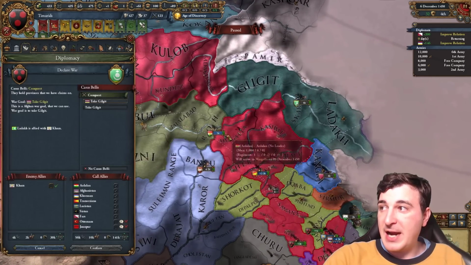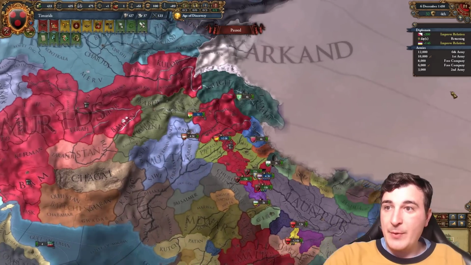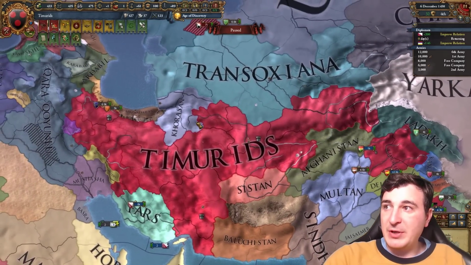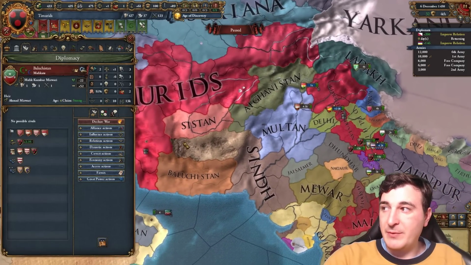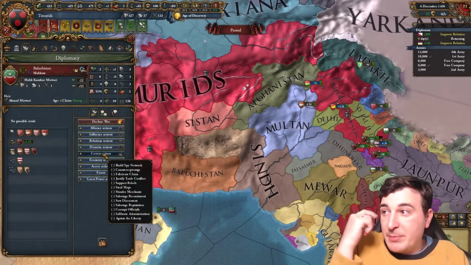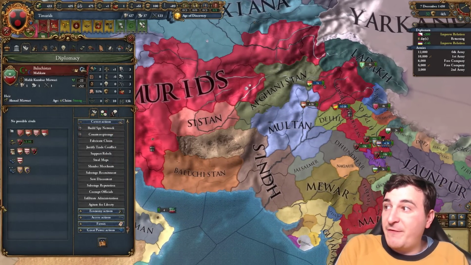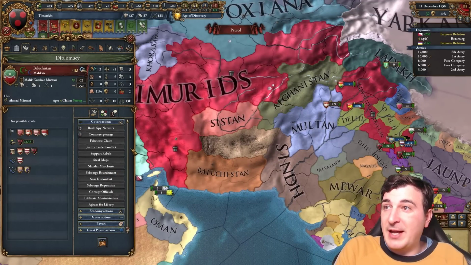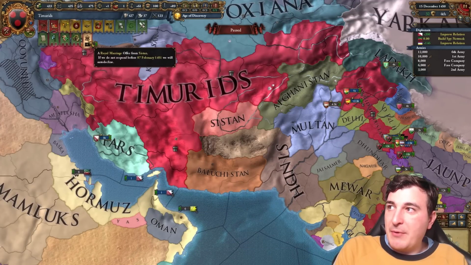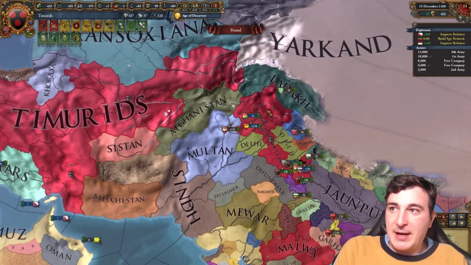I'm going to be attacking these guys as well since we got the claim, and we might as well, right? And I'm going to continue to improve relations with my vassals so I can start integrating them in a few years. Actually, hold on a second. Baluchistan doesn't have any allies. That is a very easy freaking target for me in that case. So I can attack Baluchistan right after I finish my war against Ladakh.